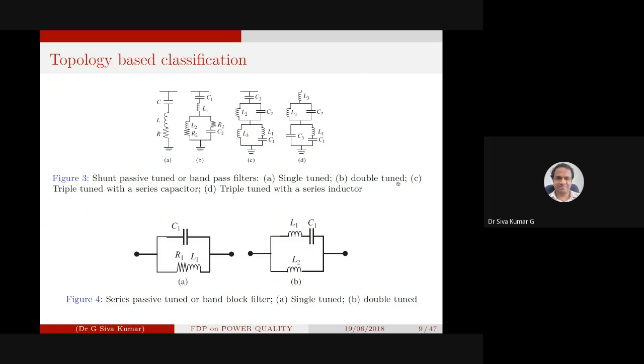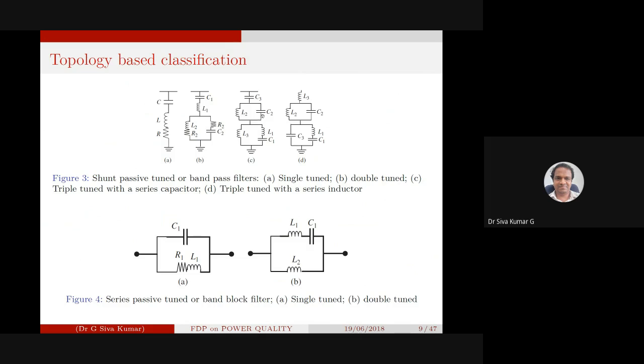A triple tuned one with a series capacitor. You have a series capacitor over here, C3, and L2 C2 and L3, L1 and C1. L1 and C1 are tuned to one frequency component, L3 and C3 to another frequency component, and L2 C2 to the third.